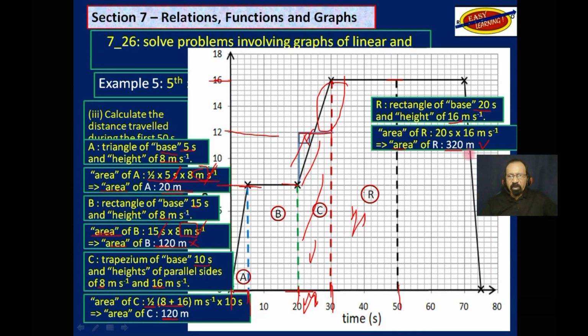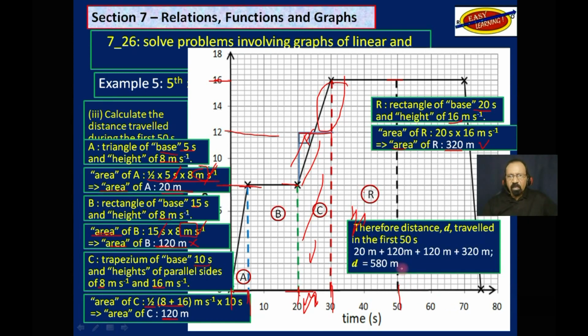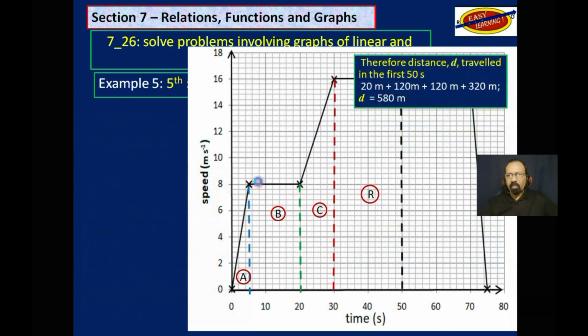Well, all that remains now is to add the 4 distances. And you get a distance of 580 meters. So that is the distance the car traveled during that time, the first 50 seconds.